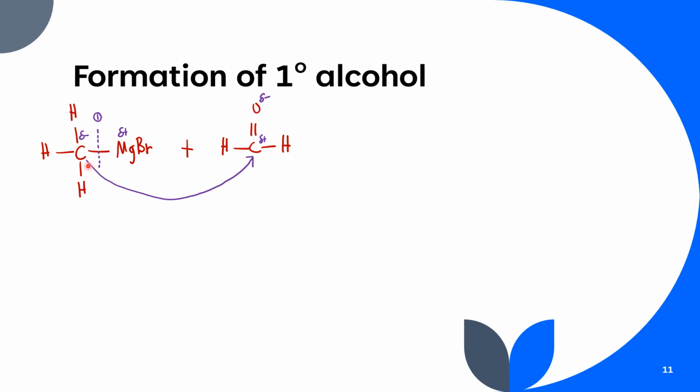So by doing this, bermaksud ini adalah formation of a new bond. Okay, formation new bonding dekat sini. So carbon now dah ada sebanyak 1, 2, 3, 4, 5. Okay, 5 bonding, which is forbidden lah. Sebab carbon hanya ada 4 valence elektron dan dia hanya boleh ada sebanyak 4 covalent bonding sahaja. Okay, so apa yang kita kena buat adalah kita kena break satu bonding yang ada pada carbon tersebut.